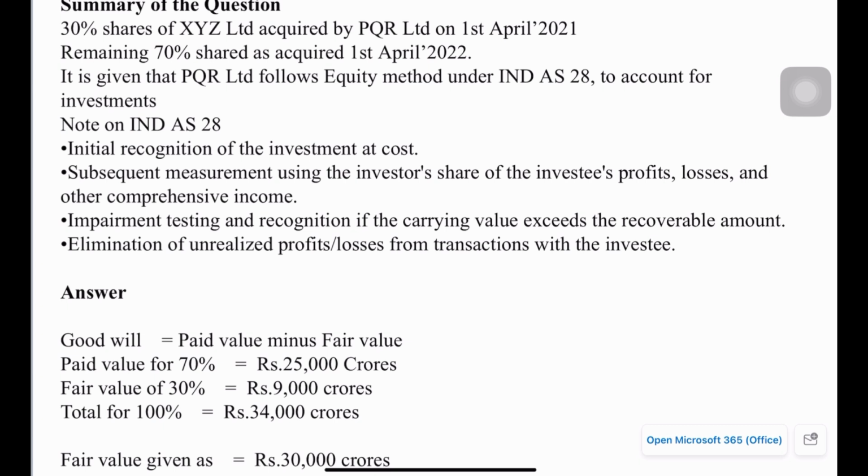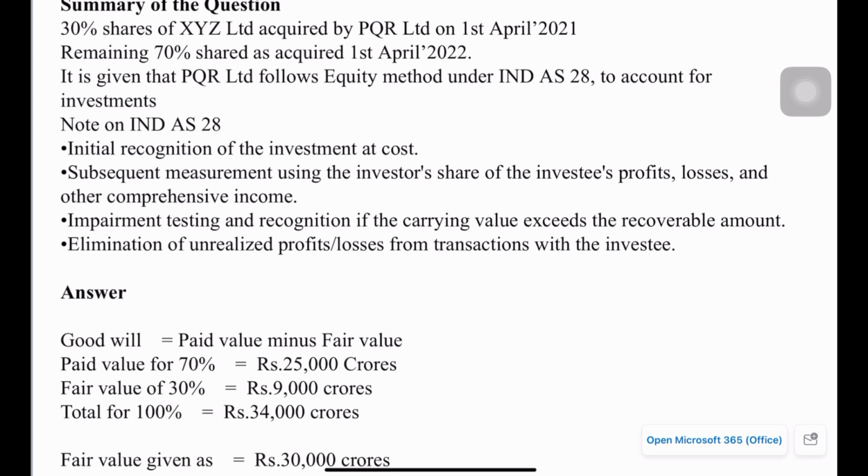And any subsequent measurement needs to be done by taking into account the investor's share of profit over the investee. It may be profit or loss. So on a prorated basis, based on the share the investor holds in the investee, that prorated share value of the profit or loss needs to be accounted to the investment value. So the investment at every financial year needs to be restated based on the investee's profit or loss.